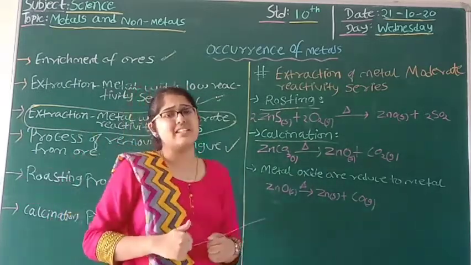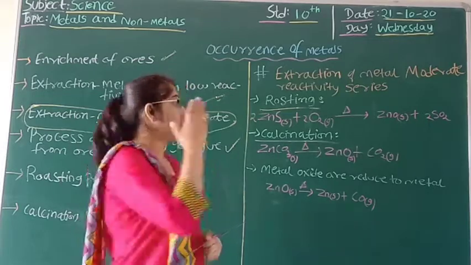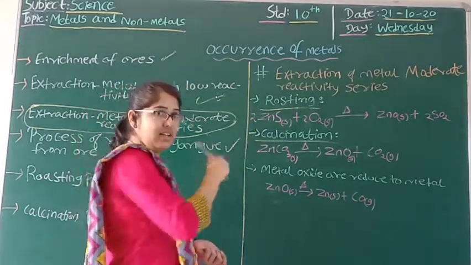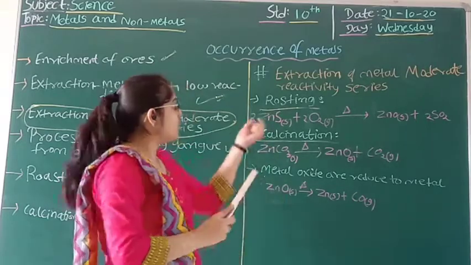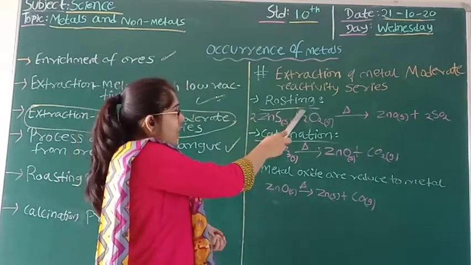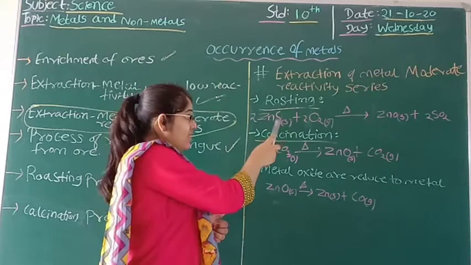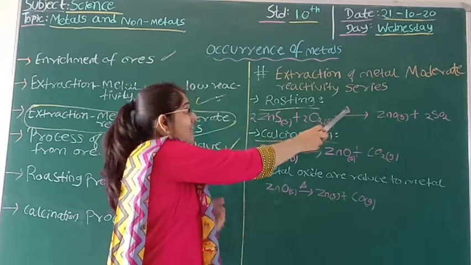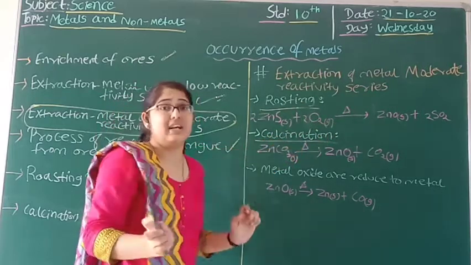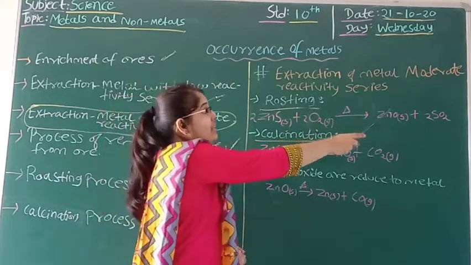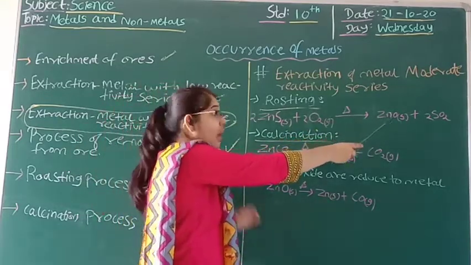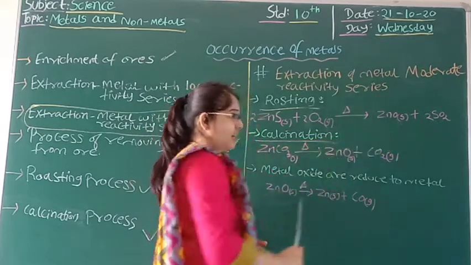So let us understand the same concept with the help of this example. So we will do roasting. First we will take zinc sulfide, which we get in nature. We will apply the roasting process, that is we will give this metal strong heat in presence of excess air, means there is no limitation of air. Now when we heat this, we will get zinc oxide, along with sulfur dioxide.